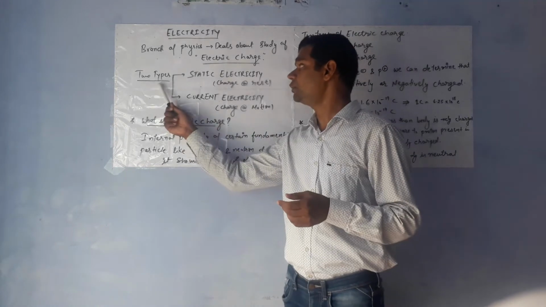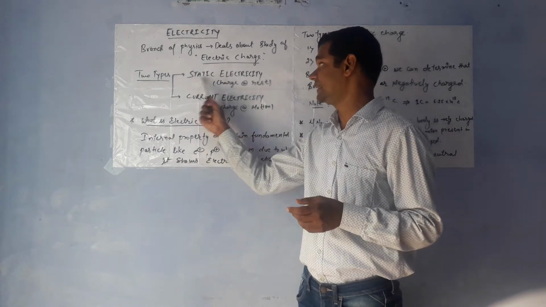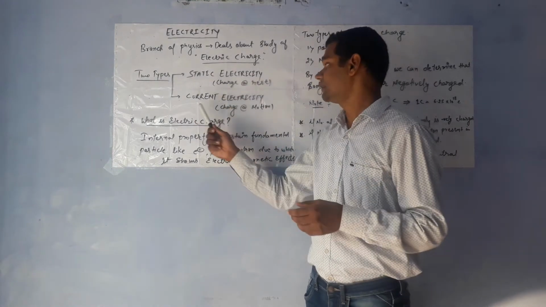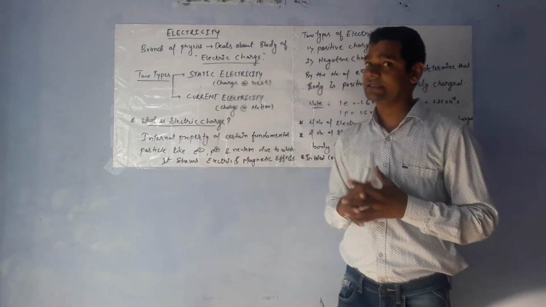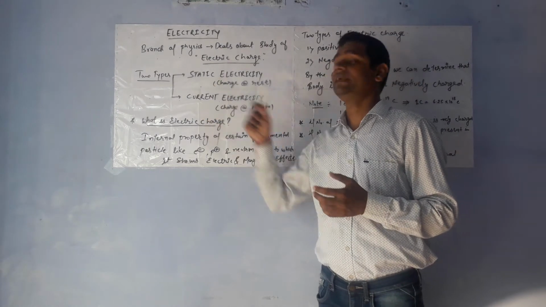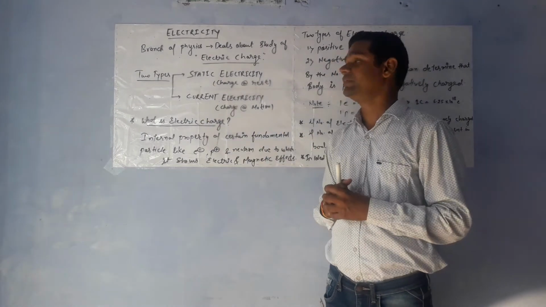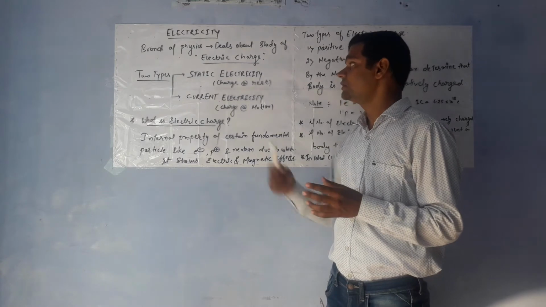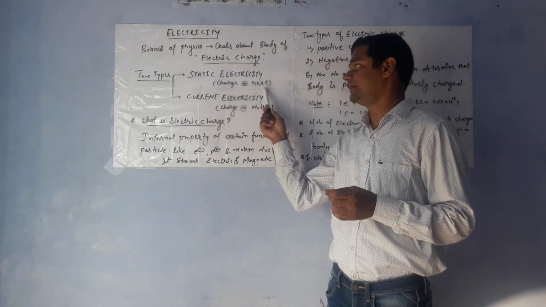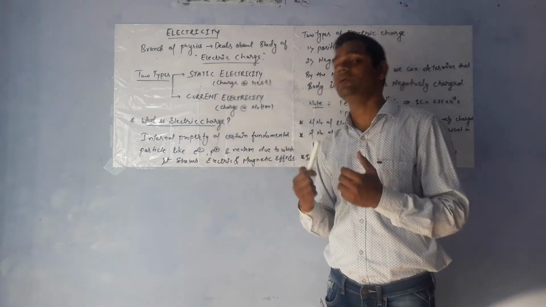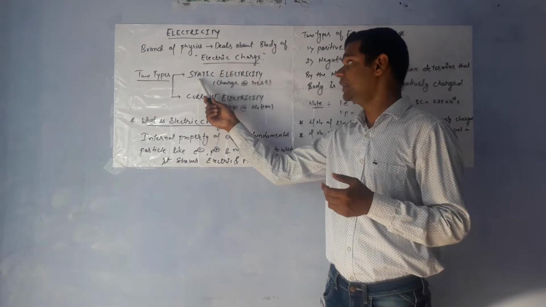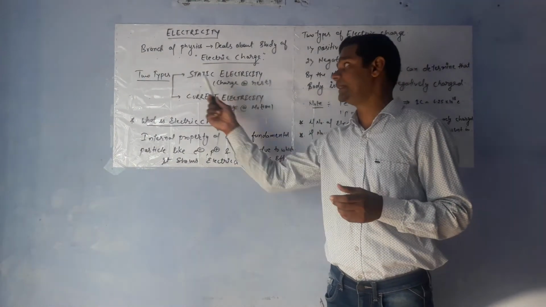There are two types of electricity. One is static electricity, another is current electricity. So what is static electricity? The term static means rest, or we can say constant. That means when charge is at rest, that is static electricity.